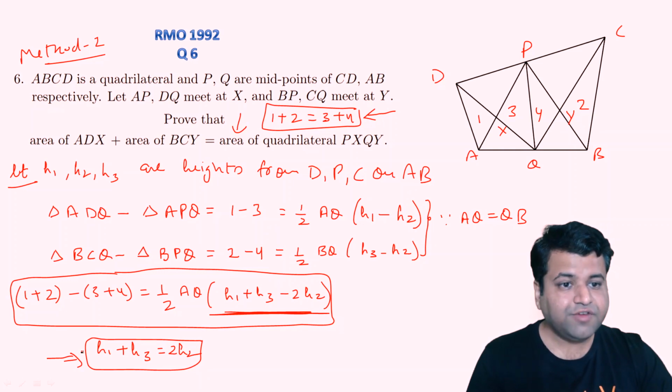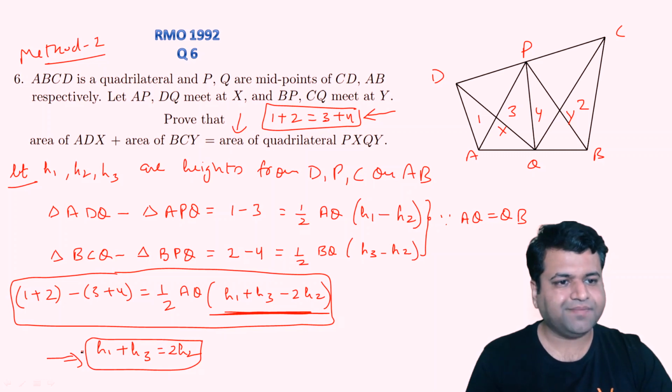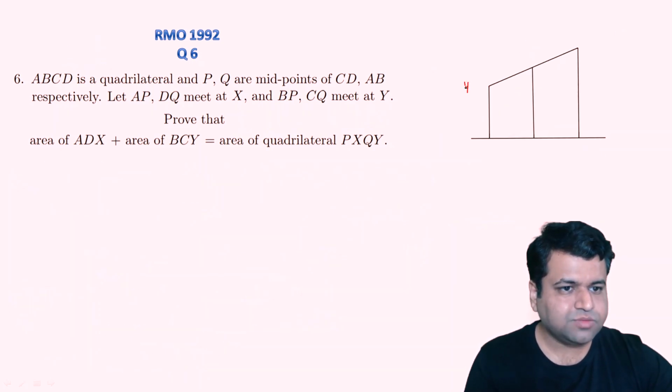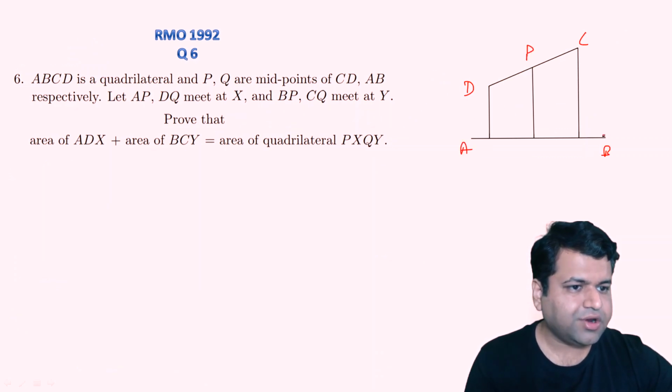Where H1 is the perpendicular drawn from D, H3 is the perpendicular drawn from C, and H2 is the perpendicular drawn from P, where P was the midpoint of C and D, right? So let's prove this result. Let's draw the diagram again. In this I will assume this is D, this is C, this is P, and this is our line AB, or you can say ray AB, because we are just interested in the heights only. So this is H1, this is H2, and this is H3. Let's name these points: this is Q, this is R, this is S. These are just the feet of the perpendiculars.